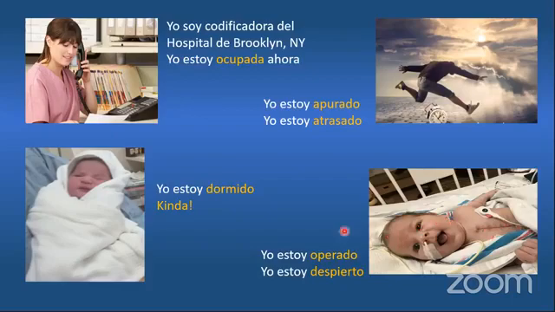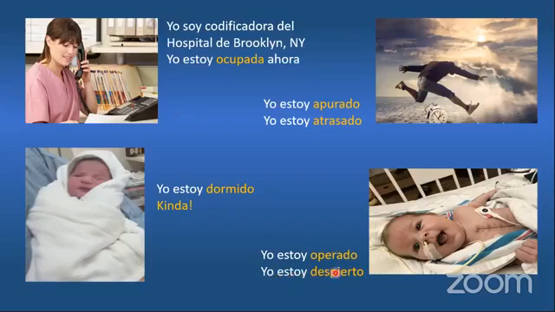So probably he's saying, yo estoy operado. Yo estoy despierto. What is the meaning of this? I am operated, or I just had surgery and the surgery was performed on me. It's not a literal translation, but he's telling you that he just had surgery. Yo estoy operado. I am awake.